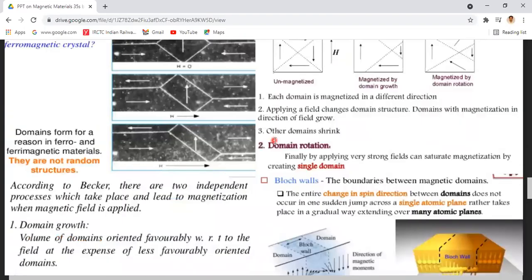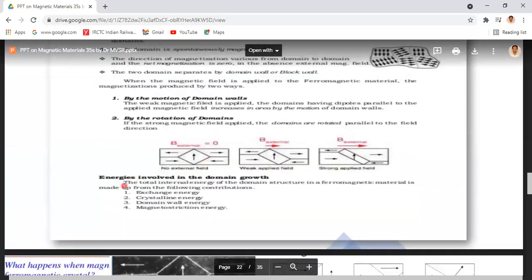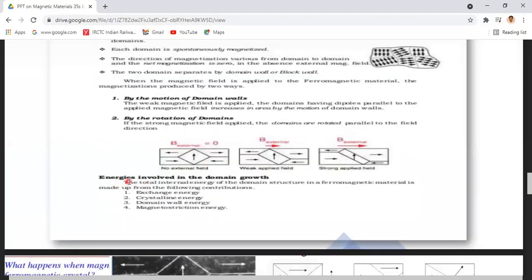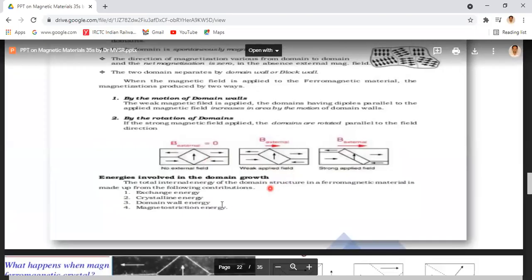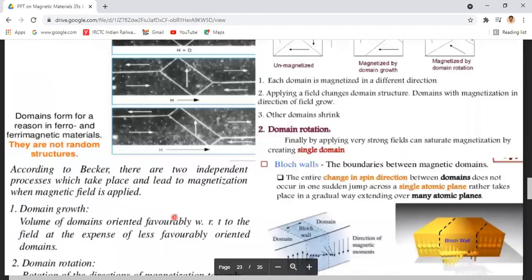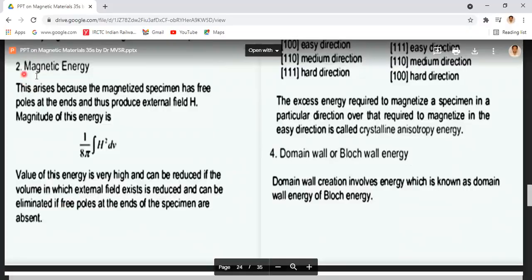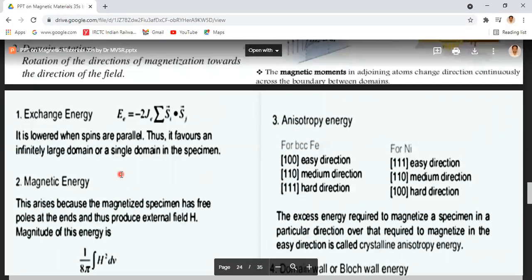So during this magnetization, you have to observe four types of energies involved in the domain growth. That is exchange energy, crystalline energy, domain wall energy, and magnetostriction energy. These are only like equations actually.